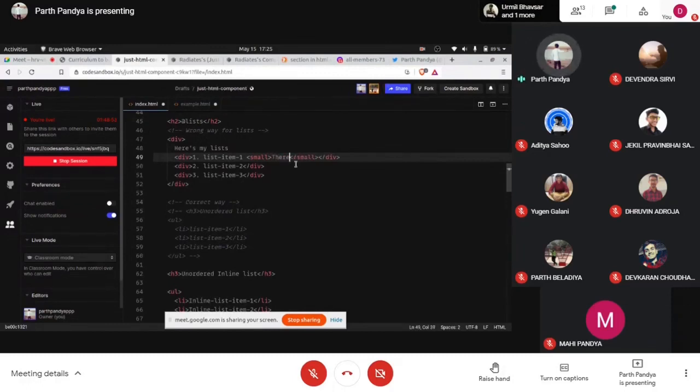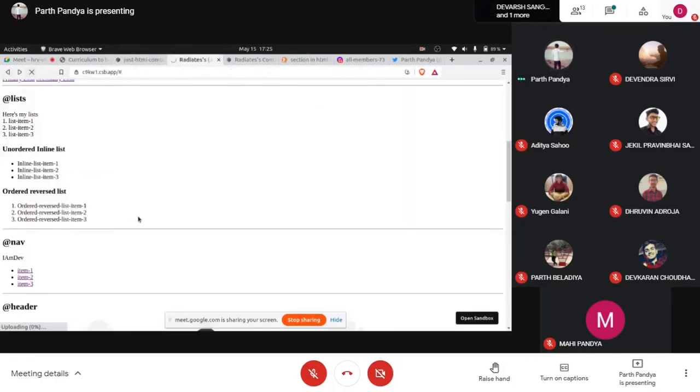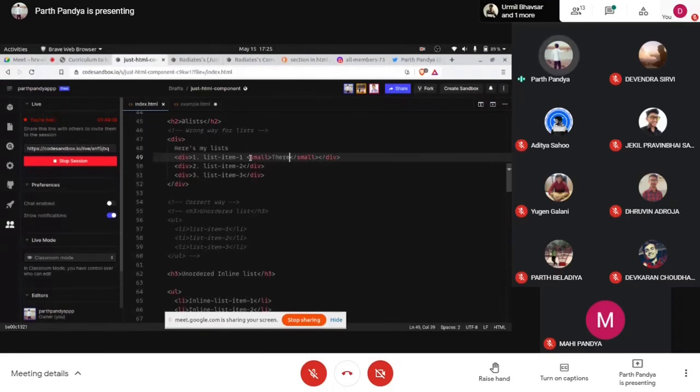Now when we write that and refresh this page, we can see that small is in one line. But okay, let's take this small out of this and put it outside here, and let's know the difference.